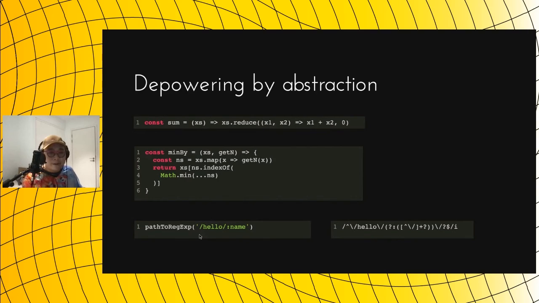Another very good example is a library called path-to-regexp. So basically you pass in a route, and then you get back a regex that matches that route. This is also depowering by abstraction. So you're creating a function that wraps around the power of regex.